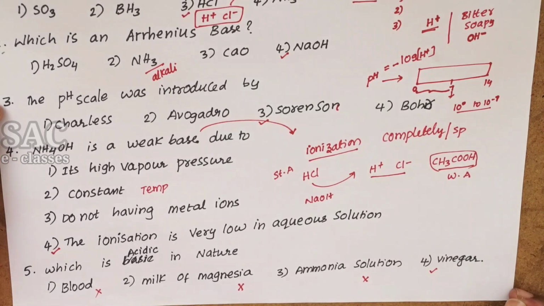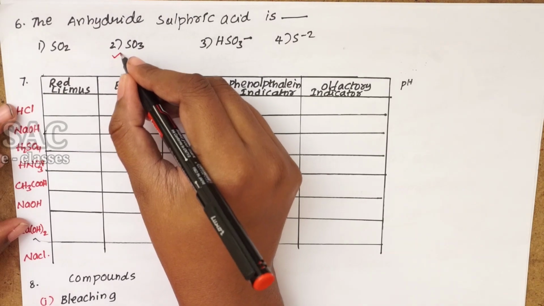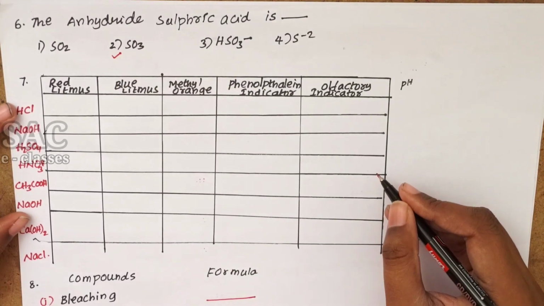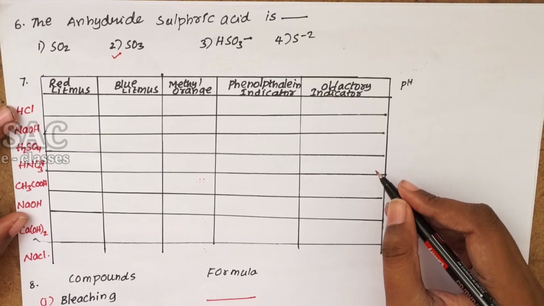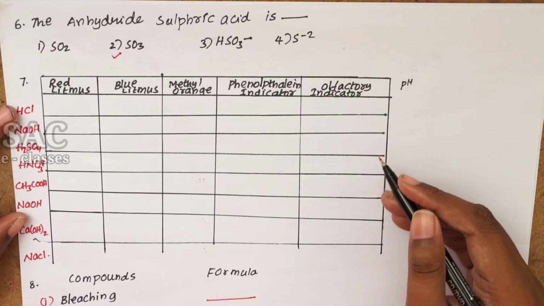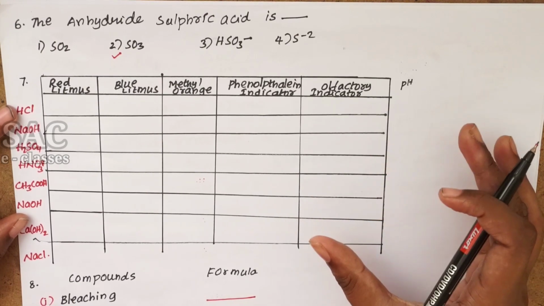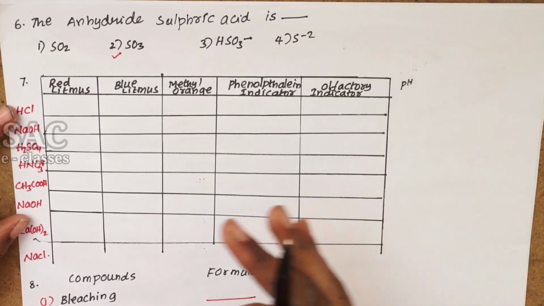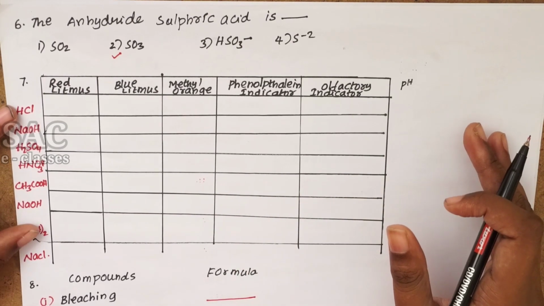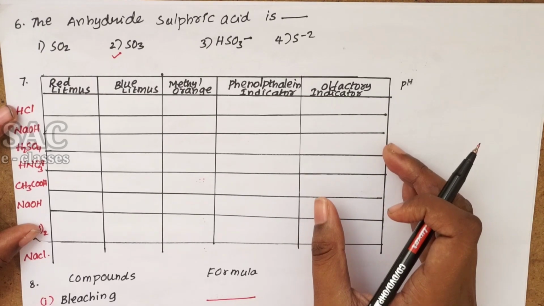Let's move to the next one. The anhydrous sulfuric acid formula is SO3. Now in the beginning of our topic we have started in this video only focusing on the concept with the conceptual bits. That's why I am not explaining from the beginning onwards. That is why where the concept is needed, there I am explaining the concept.